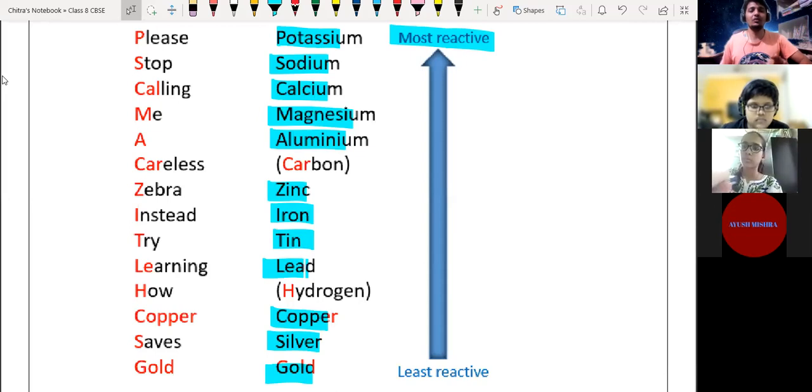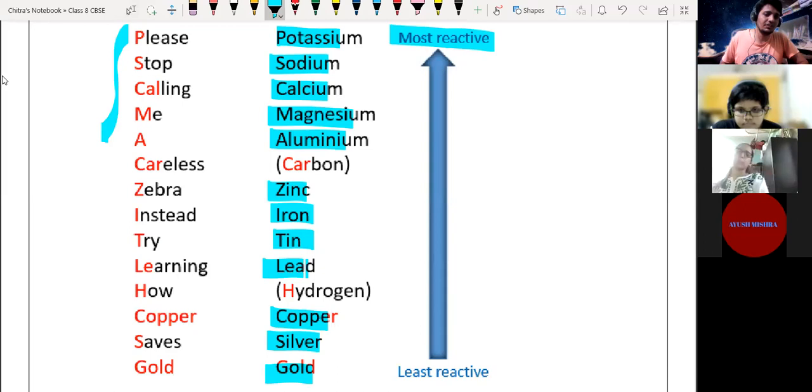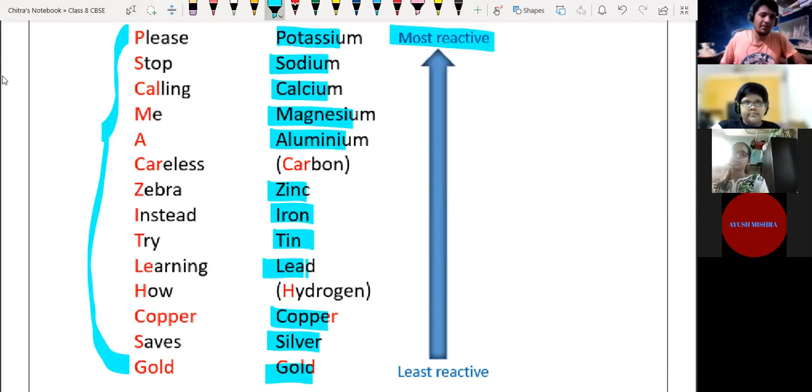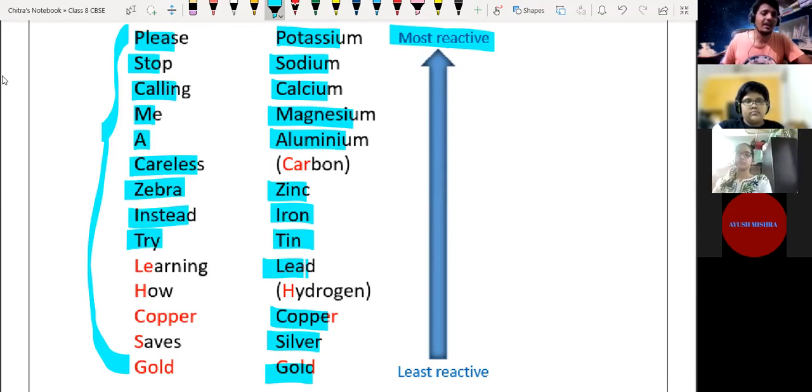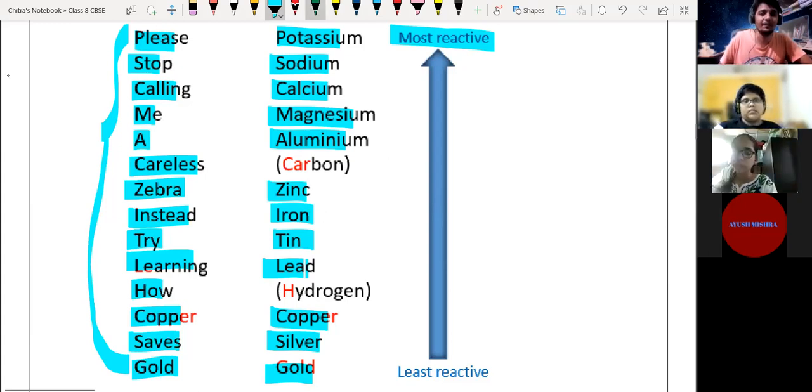If you want to remember their names according to the reactivity series, you have to remember a rhyming sentence. It is: please stop calling me a careless zebra. Please stop calling me a careless zebra. Instead, try learning how copper saves gold. If you remember that, you can derive the words. P stands for potassium.